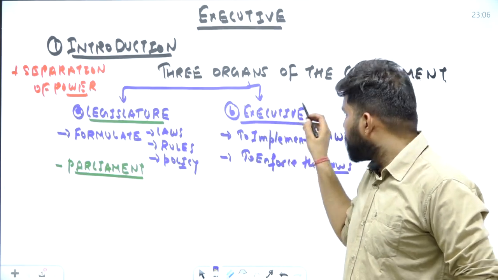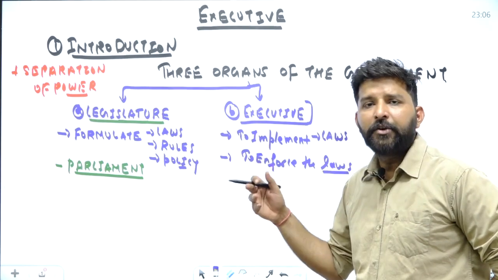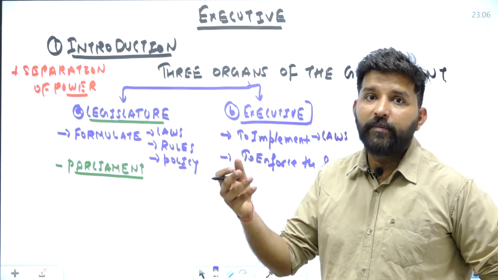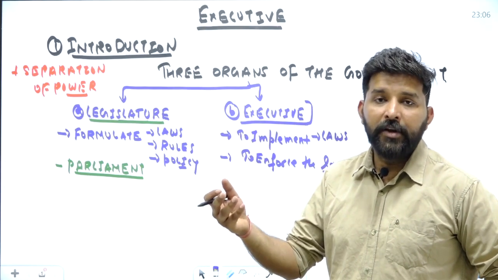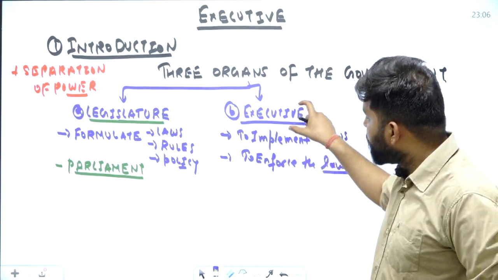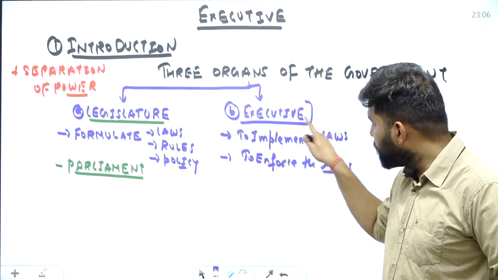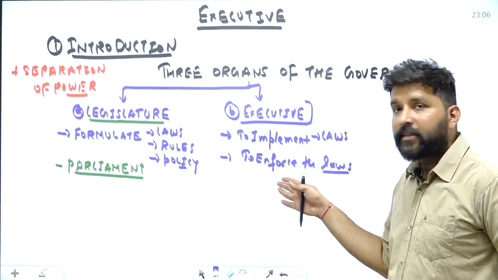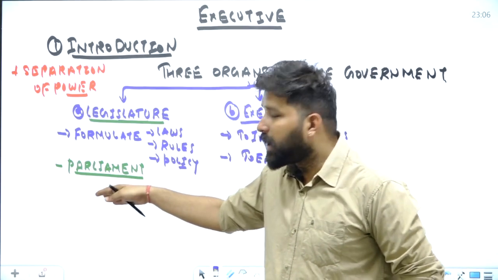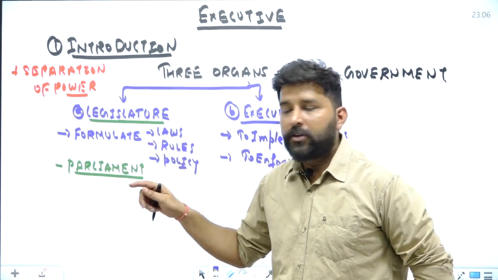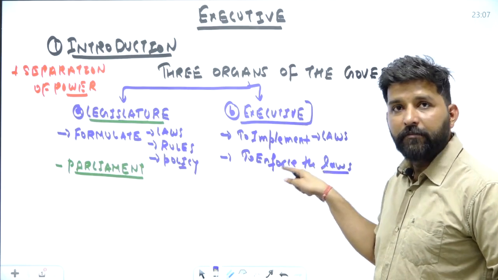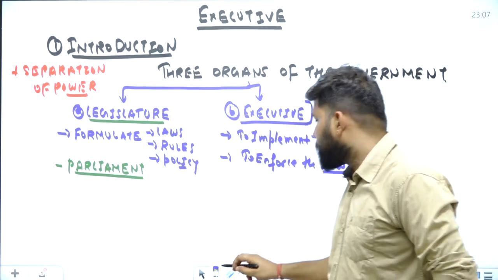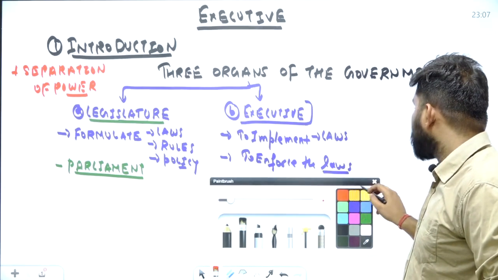What are the posts which are under the executive in India? The president, vice president, prime minister, council of ministers, the permanent executive or the permanent bureaucracy, all of them are under the executive, which enforces the laws and looks after the day-to-day administration, and after implementing the laws, they are accountable to the parliament of the country. Understood? So the power to implement the laws and to enforce the laws is given to the executive part of the Indian government. So the second point of the separation of power is to enforce the laws.